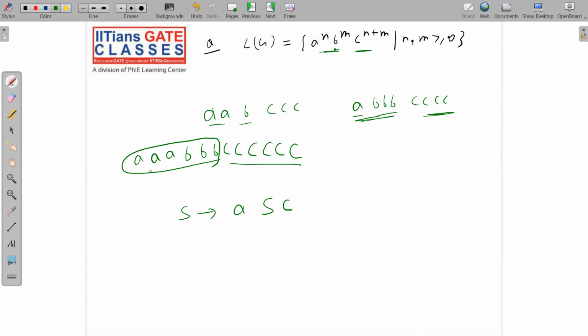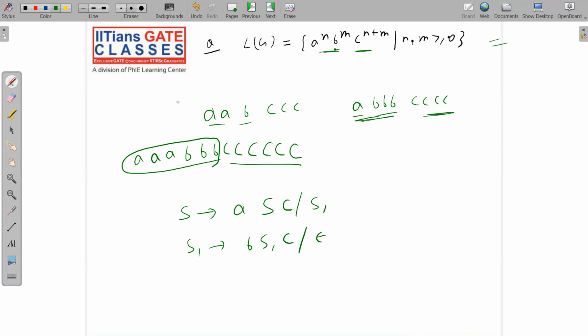S implies ASC. So you will get AC, AC, AC like this. Now you want to get BC, BC, BC. So just do it this way. S1 goes to B S1 C, or null. That's it. So you will get the answer.